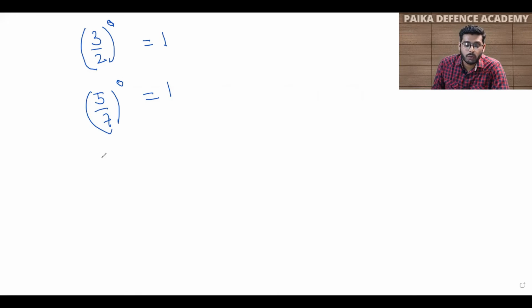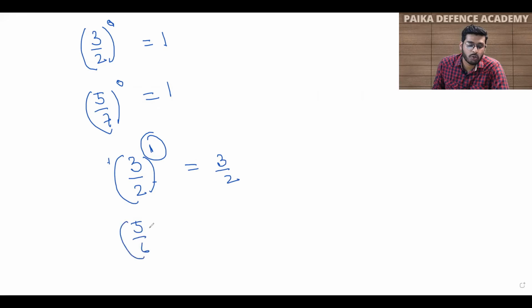Okay. And one more thing, students, if the power is 1, suppose you have 3 by 2 raised to power 1. Now here your power is 1. So in that case, your answer will be the base itself. Suppose 5 by 6 raised to power 1, then your answer will be the base itself, 5 by 6. But if the power is 0, then your answer will always be equal to 1. So these are a few things that you must remember, because a lot of direct questions are usually asked in your exam. Now students, we will discuss some of the important laws of exponents.